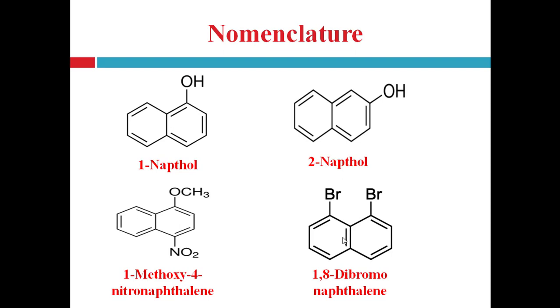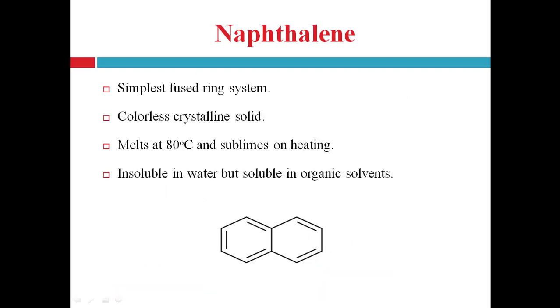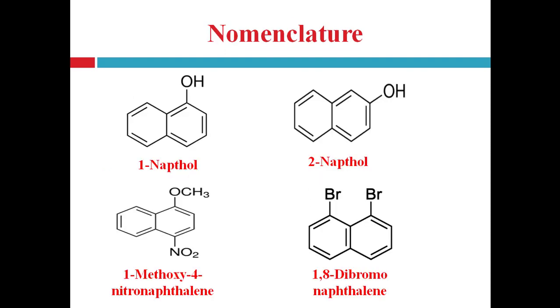Nomenclature of different naphthalene derivatives. Simply, the fused ring system as given here is naphthalene. This is the name of this ring system, and it is also accepted by the IUPAC. But when other atoms or groups are present on this naphthalene ring, then it can be named using the IUPAC nomenclature.